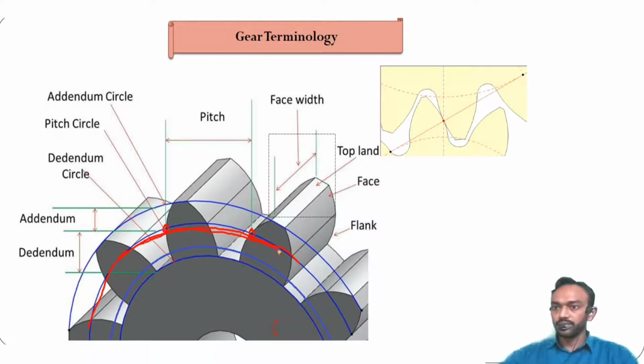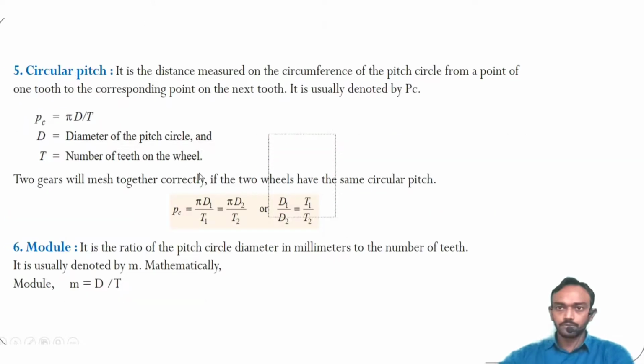Divide it by the number of teeth and you can find the distance between any two teeth. So the formula is circular pitch equals pi d by t, where d is the diameter of the pitch circle and t is the number of teeth.